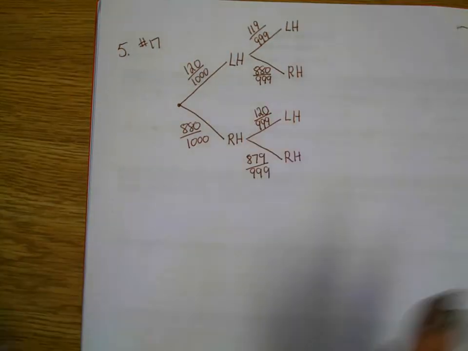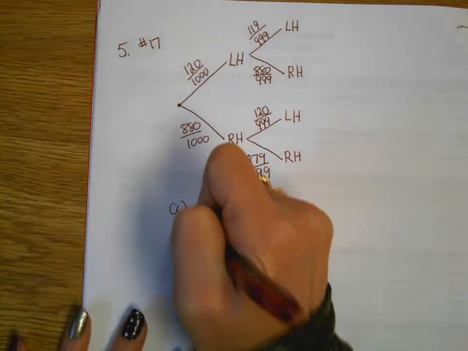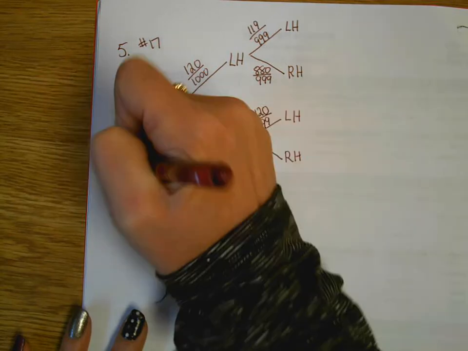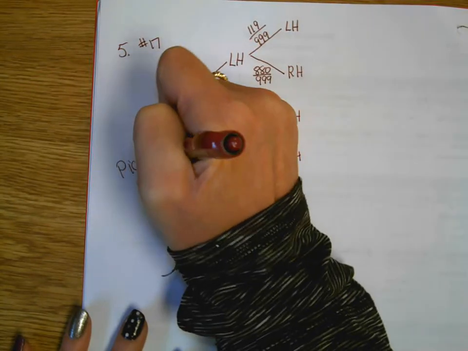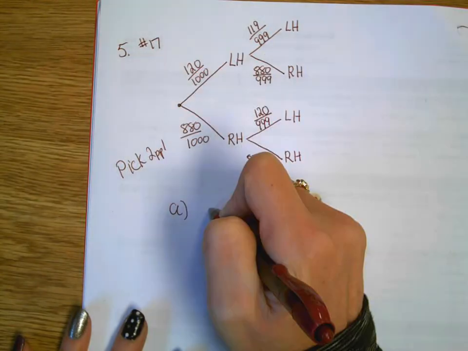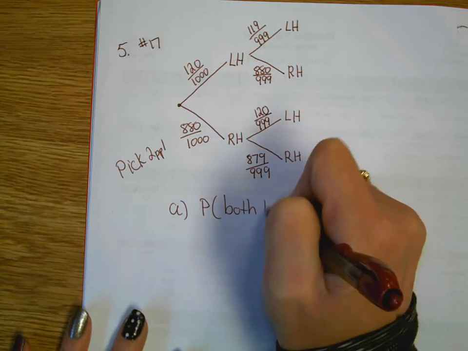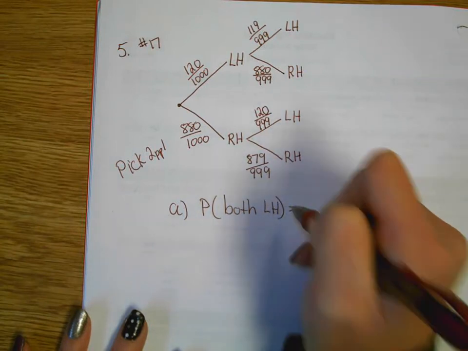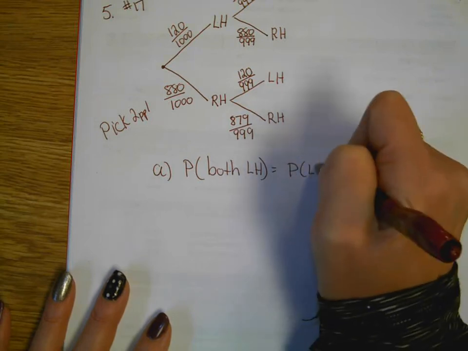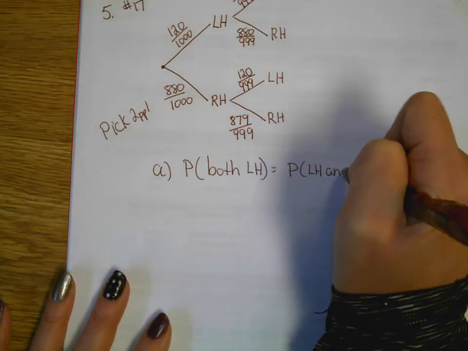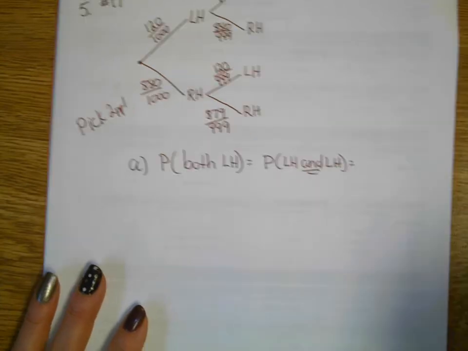And now let's look at the probability questions. The tree makes it worth it if you're going to be doing several probability questions, which we are. So we're picking two people, which our tree shows. We're looking for the probability that both are left-handed. Again, in your head, you've got to turn that into left-handed and a left-handed, telling us to multiply and not add.